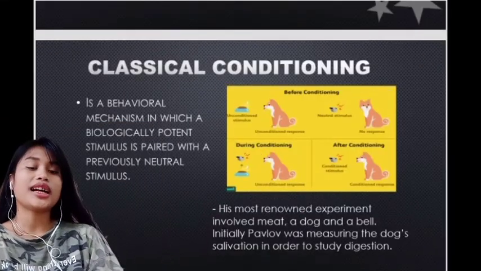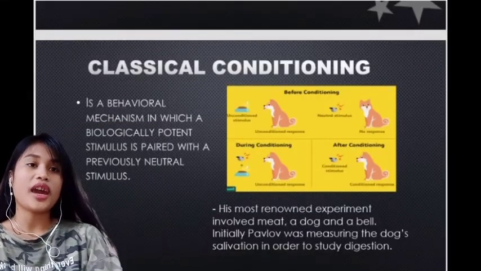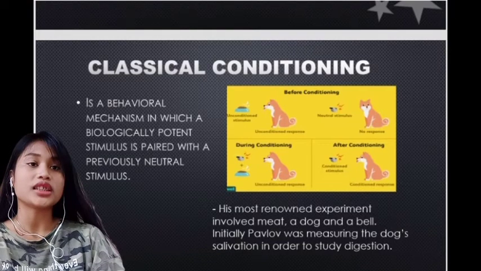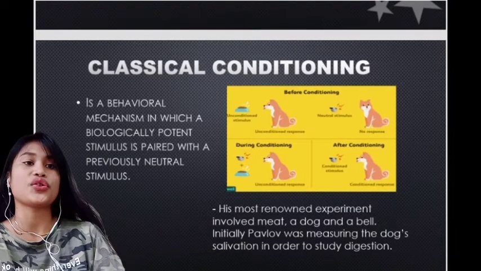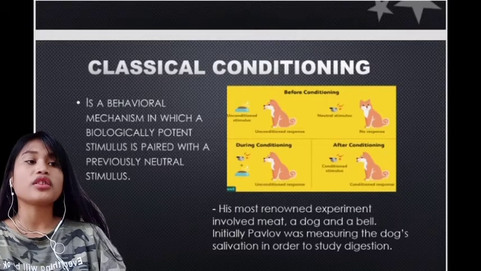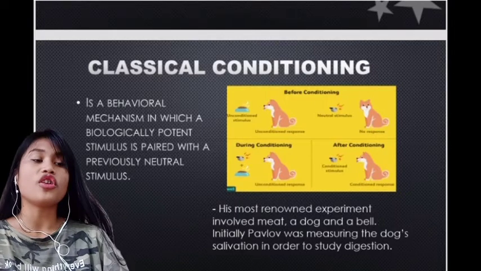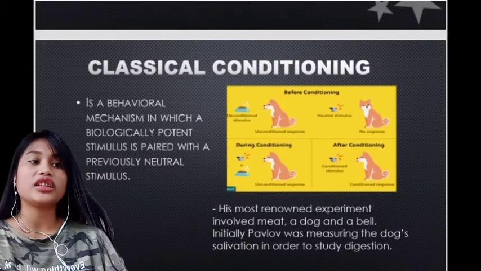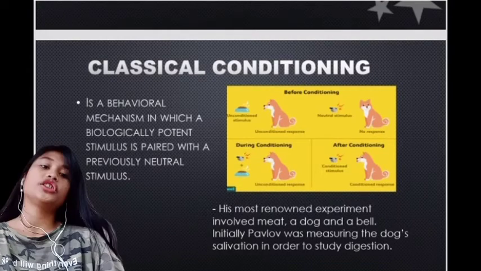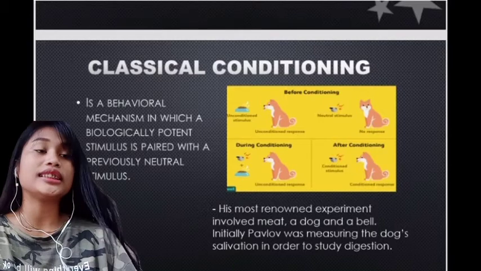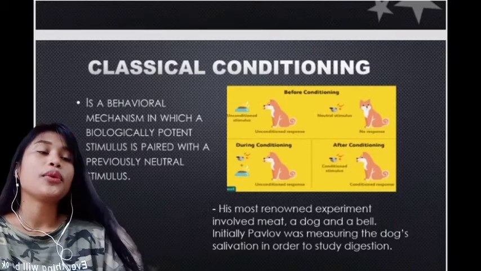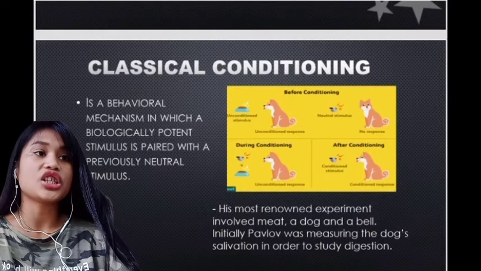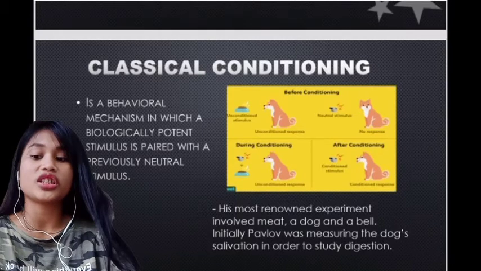Classical conditioning of Pavlov is a behavioral mechanism in which a biologically potent stimulus is paired with a previously neutral stimulus. His most renowned experiment involved meat, a dog, and a bell. Initially, Pavlov was measuring the dog's salivation in order to study digestion. You can see in the slide the three stages of conditioning: before conditioning, during conditioning, and after conditioning.